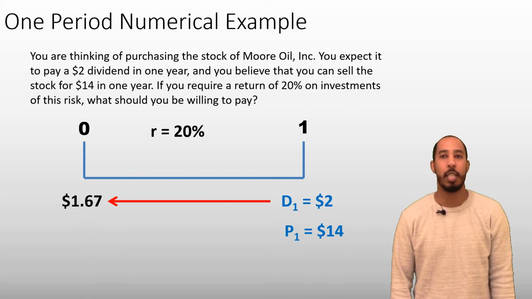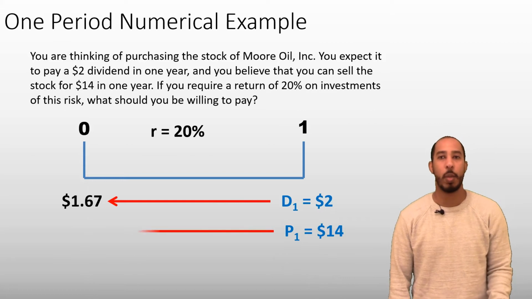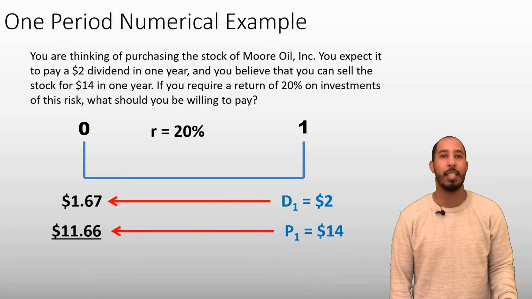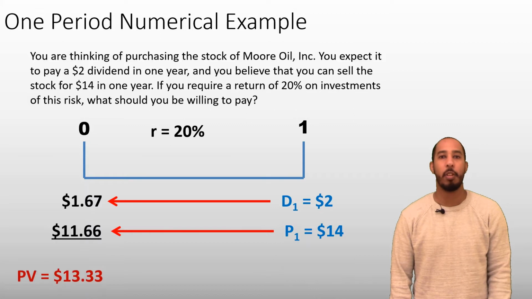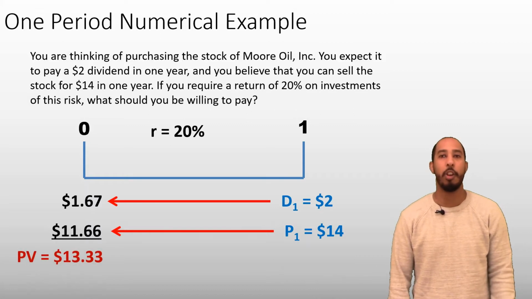The $2 we'll receive is worth $1.67 today. And the $14 we get after 1 year is worth $11.66 today. Adding these together gives us the value of the stock, $13.33.